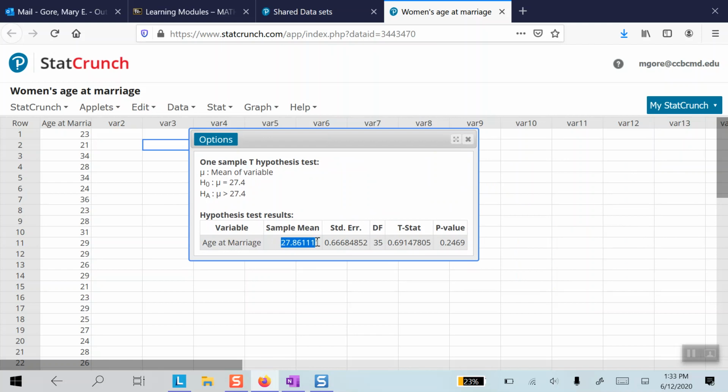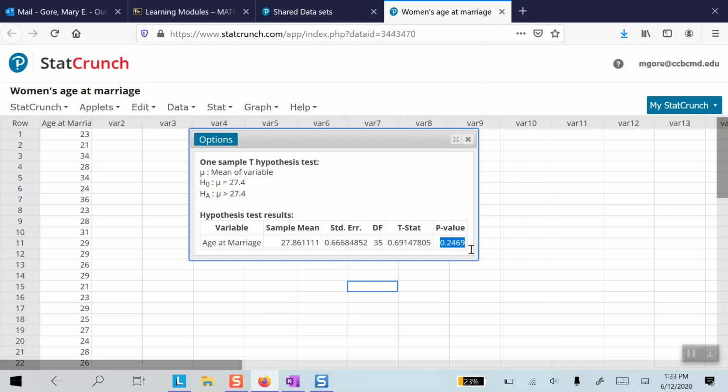And if you were curious, in that particular community, the mean age of those 36 women was 27.9 years of age. So they are a little bit older. The question is, are they significantly older than the national mean or national average? Well, the t-stat and p-value will help us determine that. So here is the t-stat. Had I sketched this out, I would have seen that less than 1 standard error to the right, our sample mean would be graphed, which means that the mean of this community is not that much different than the national mean.